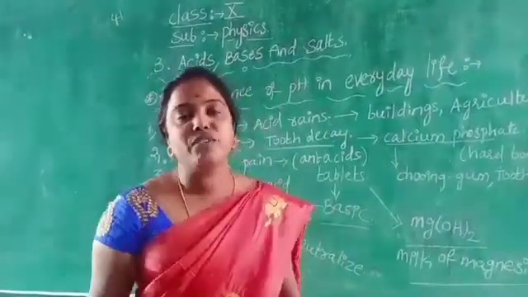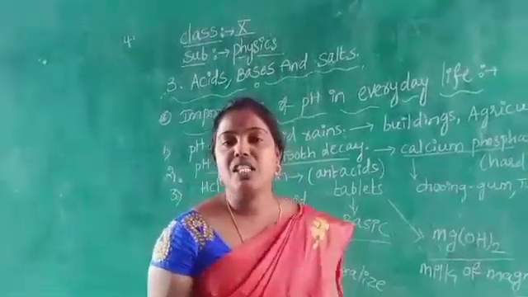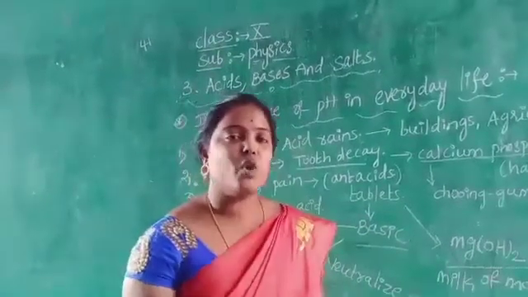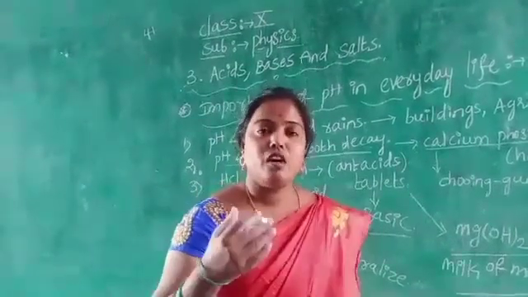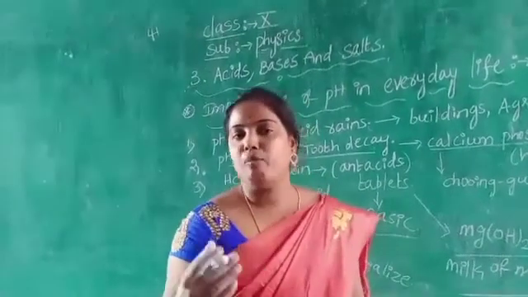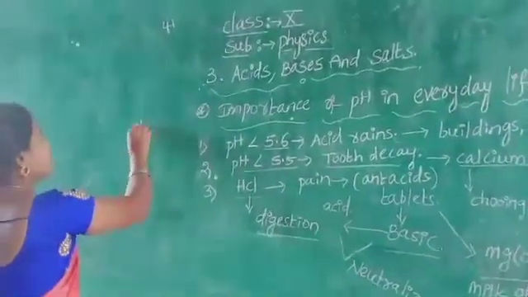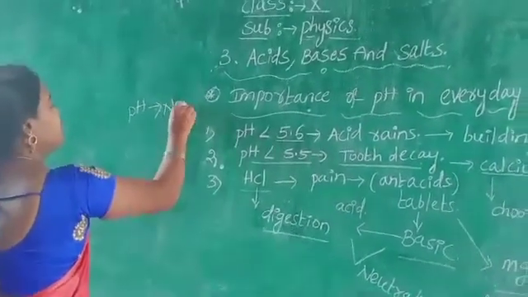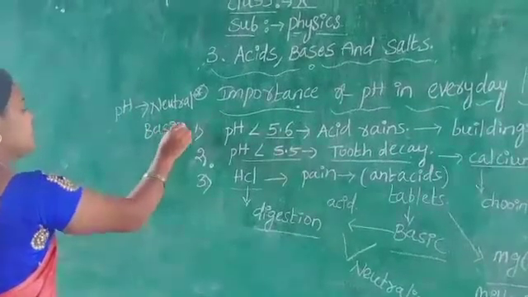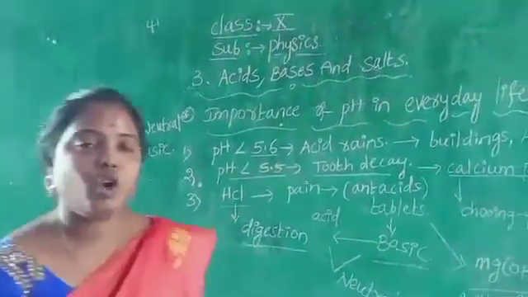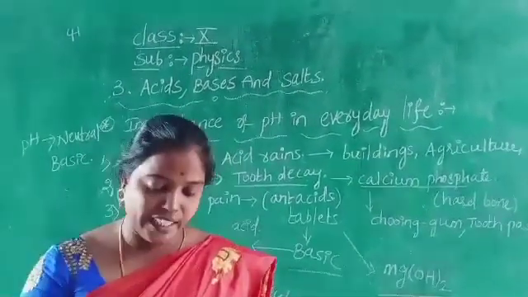Next one, pH of the soil. Children, when we do agriculture, the farmers test the soil. If the soil is acidic in nature, the plants will be destroyed. So that's why we need a basic amount of pH in the soil. The pH of the soil must be neutral or basic in nature. Then we can protect our crops in the agricultural field.